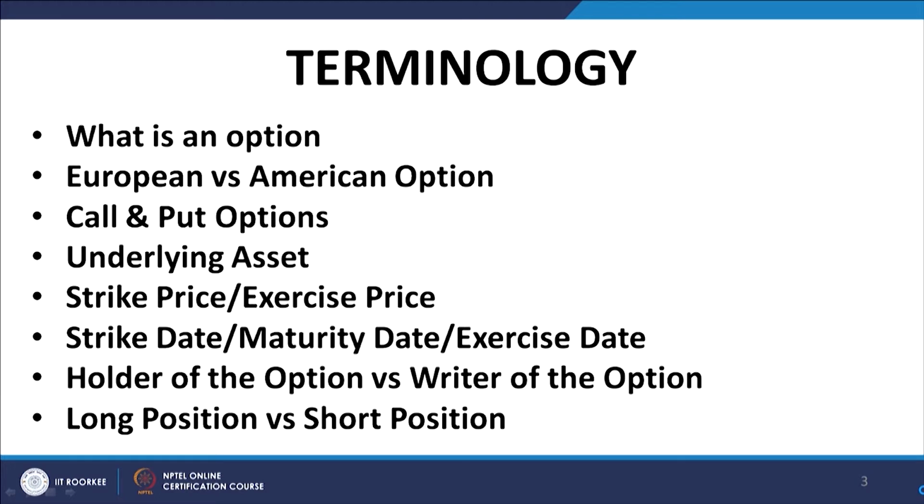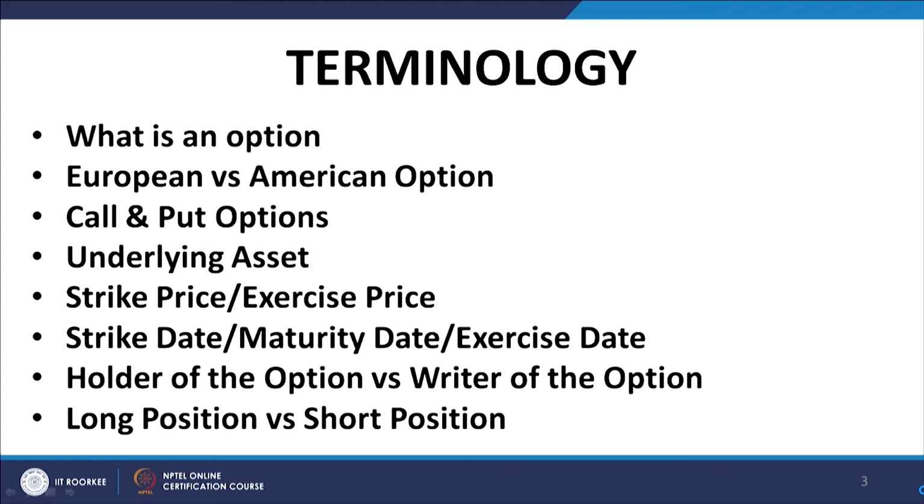The strike price or the exercise price is the price at which the asset can be sold or bought, as the context may dictate, in the case of a put option or call option. The strike date, as I mentioned, is the maturity date on which the European option becomes exercisable, and up to which the American option is exercisable.